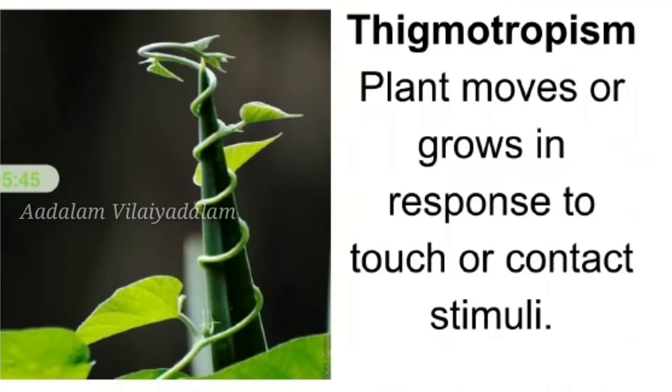Thigmotropism. In Greek, thigmo means touch. Thigmotropism is a movement in which a plant moves or grows in response to touch or contact stimuli. For example, climbing plants such as vines develop tendrils. These tendrils coil around supporting objects. This kind of coiling movement of plant parts due to touch is known as thigmotropism.